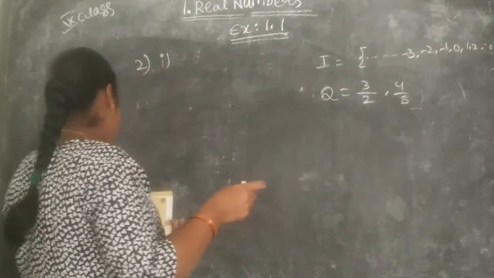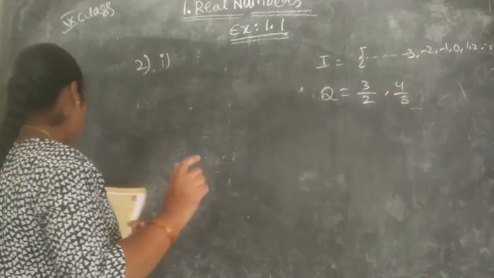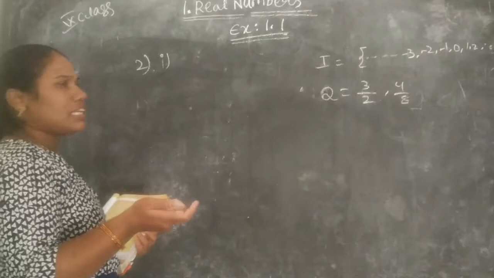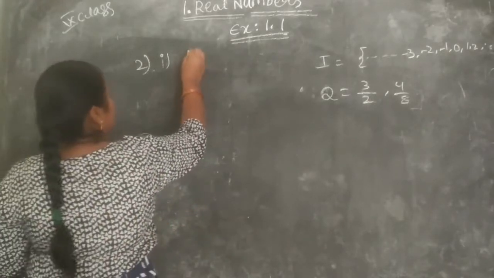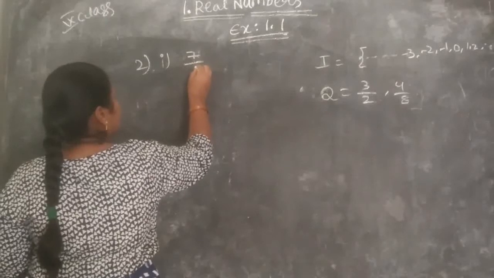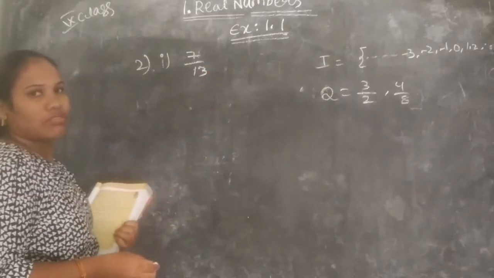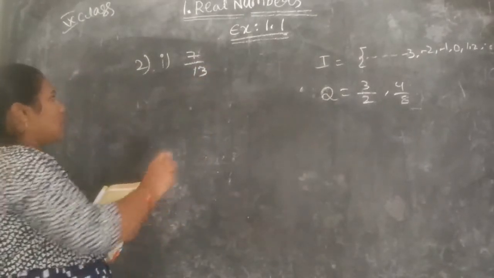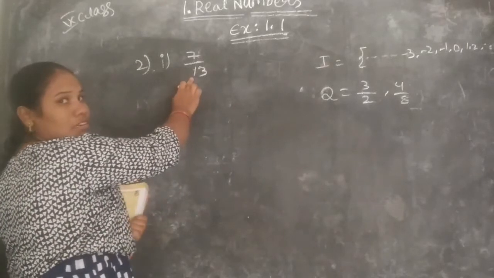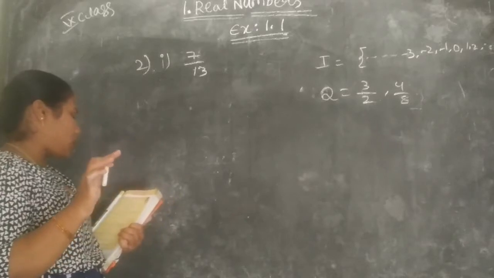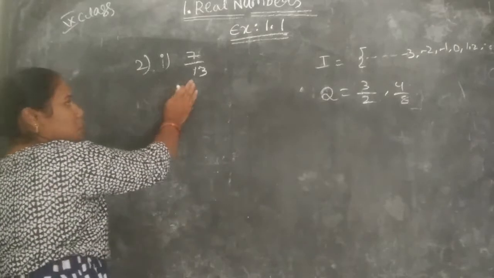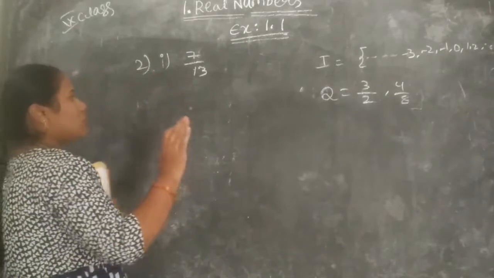So what are the examples for this? We can write any fraction. Okay, 7 by 30. So this is a rational number. Yes. So what is the question? A number which is rational but not an integer.